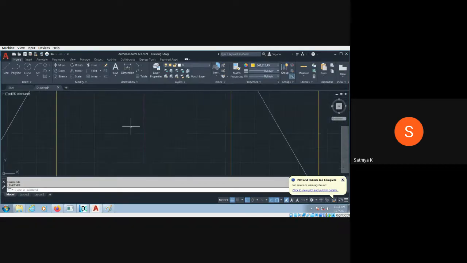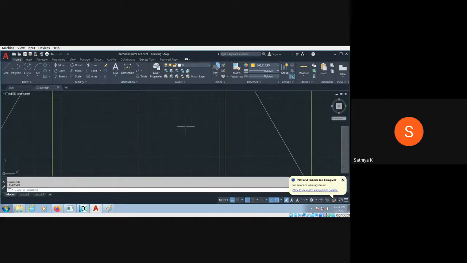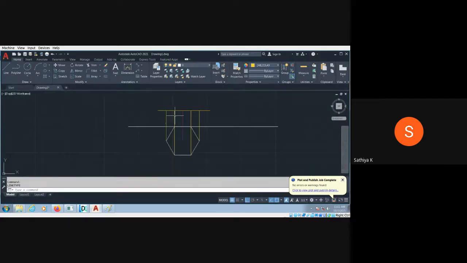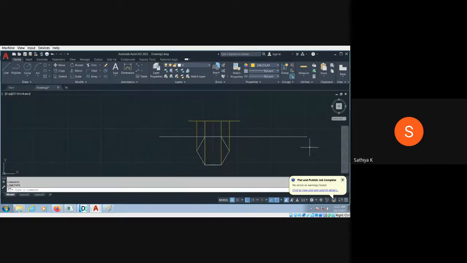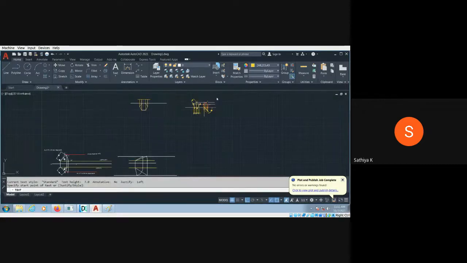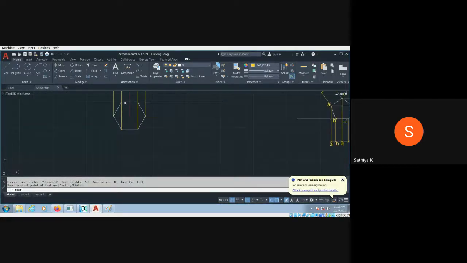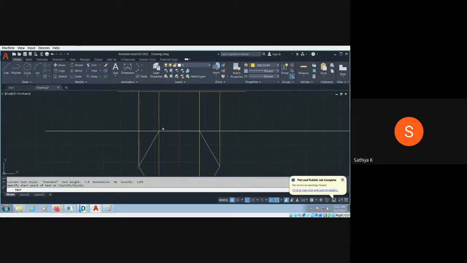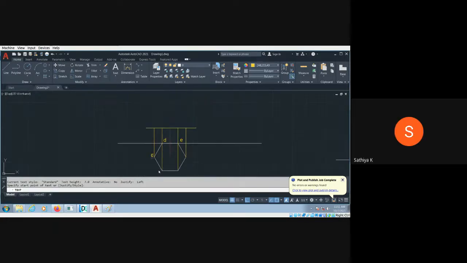So if you zoom it only, you can see the discontinuous line. Otherwise, it is not visible. It is the same as a continuous line. So now we should give the naming. That is most important. Go to the text and give the naming over here. So it should be DE on the things. Okay. So DE should be here, and the remaining things you have to fill: C, B over here, A over here. Sorry. Yeah, correct one. Then F.